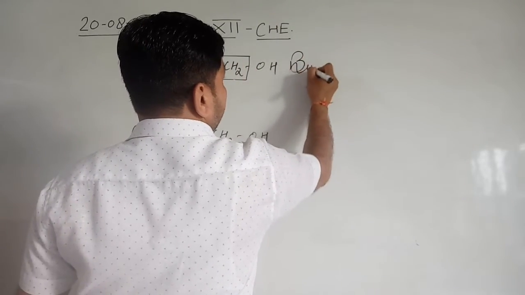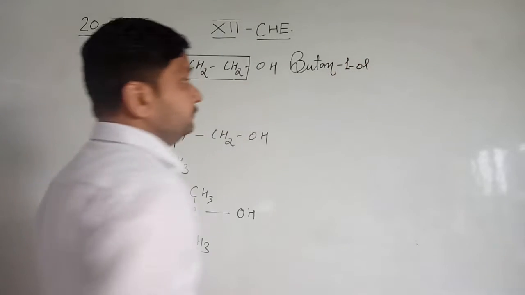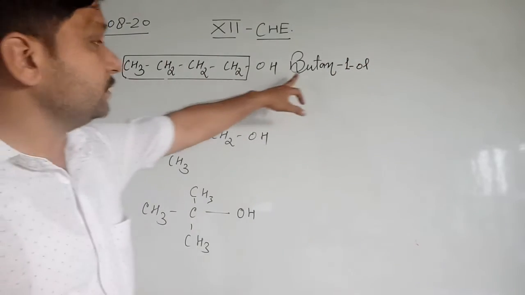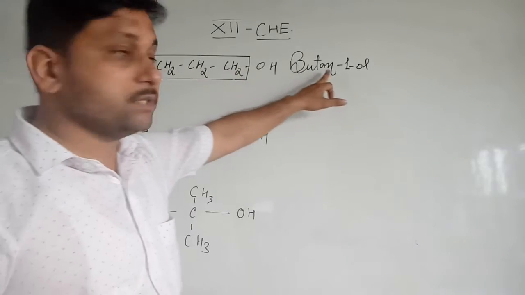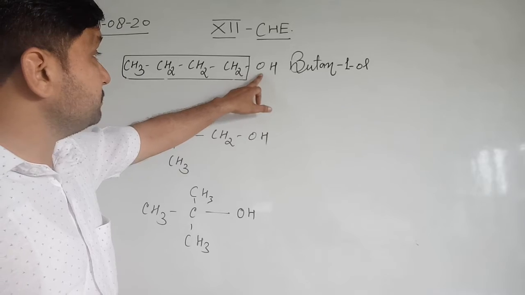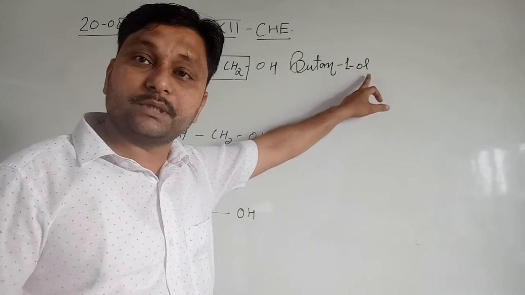It's butane 1-ol. 4 carbons are known as but. All carbons attached by single bonds, that's what is known as ane. And OH is present on the first carbon, that's what is known as ol. Clear? That's what is known as butane-1-ol.